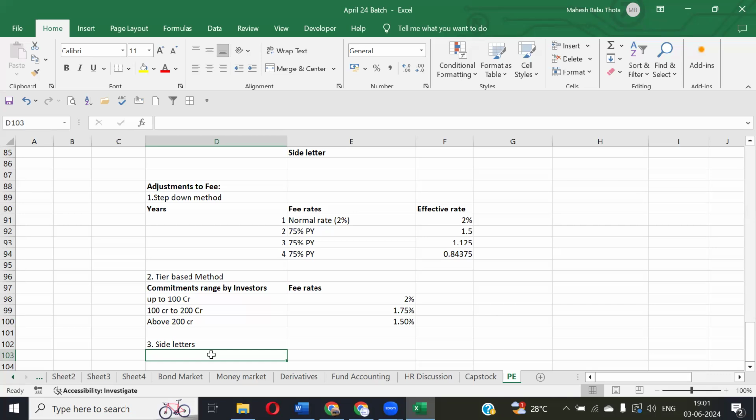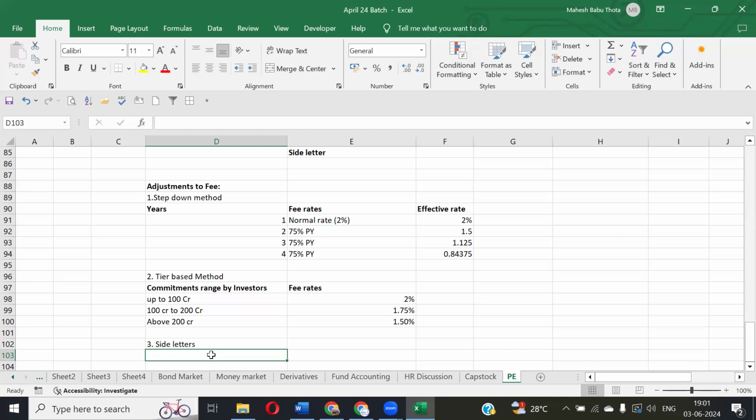The LPA is common for everyone. In addition to that, they will give side letters. Side letters mean if they want to give some exceptions to any one of the investors, they will send out some letters to them. A separate agreement will be created with them. That is called side letters.